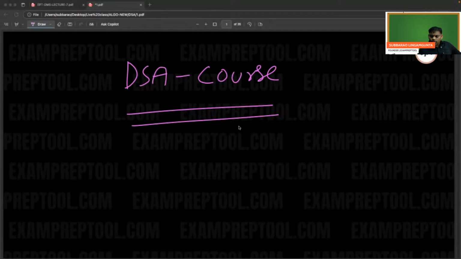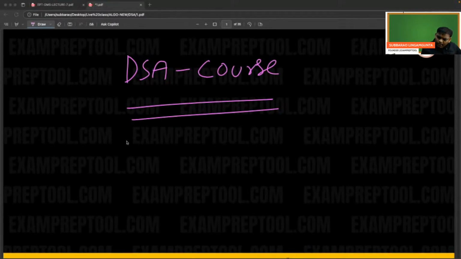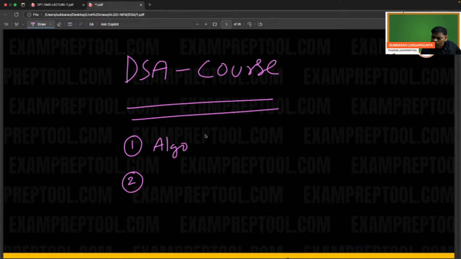In the DSA course, first we will target the algorithm. Algorithm means logics.